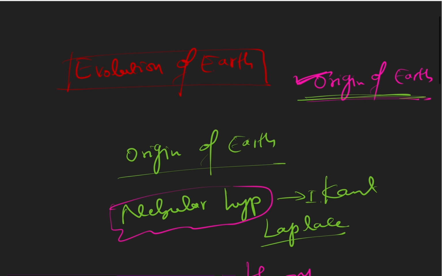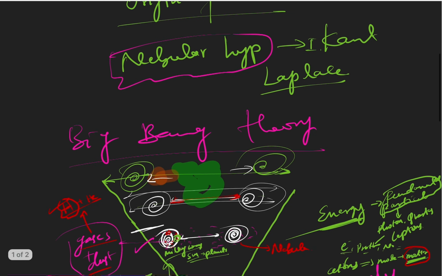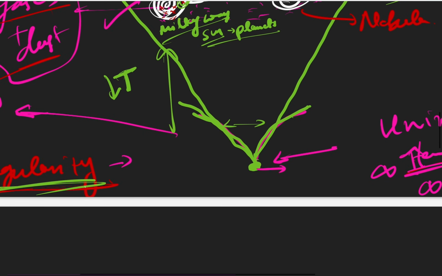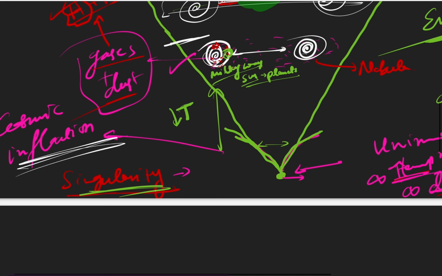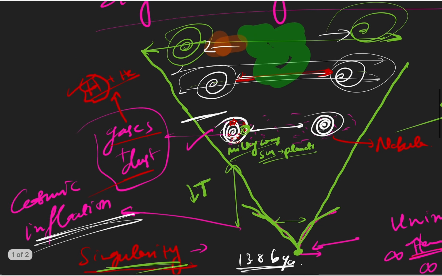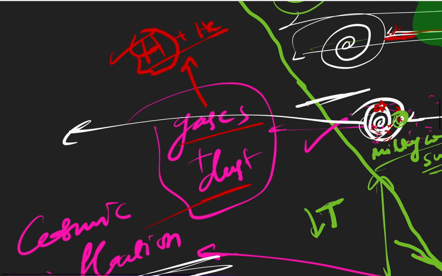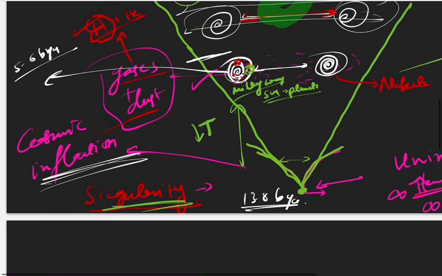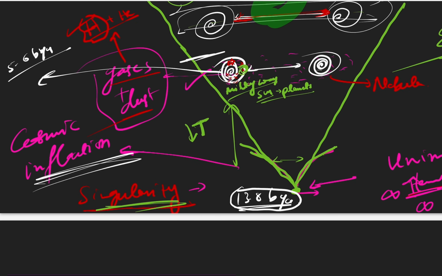Now once you know the origin of the earth, let me give you the time period. This Big Bang event, this cosmic inflation event where suddenly the singularity got expanded, happened 13.8 billion years ago. The star formation started at around 5 to 6 billion years ago.